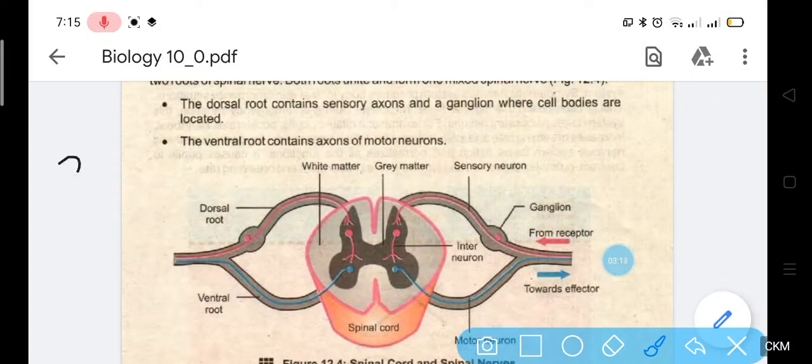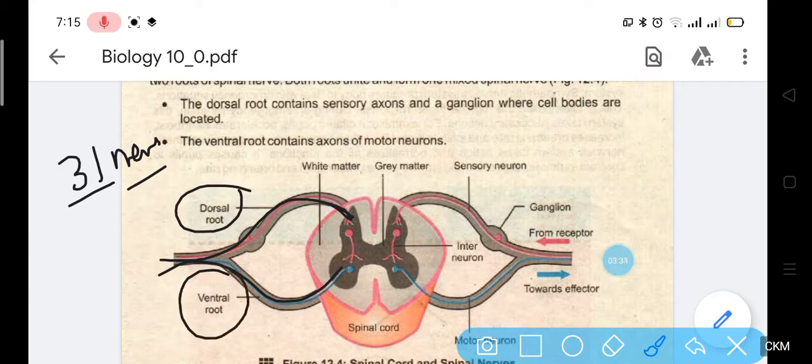I told you before that 31 nerves arise from the spinal cord, each nerve is a mixed nerve, and each nerve has two roots, the dorsal root and the ventral root. The dorsal root is made up of sensory axons and the ganglion.